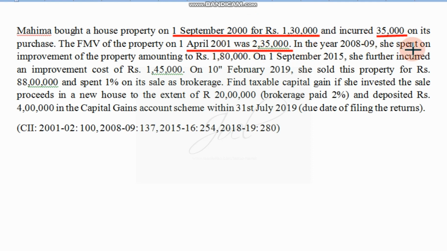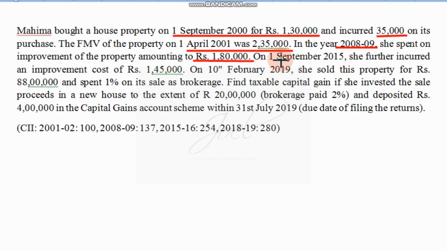In the year 2008-9, she spent rupees 1,80,000 on improvement of the house property.